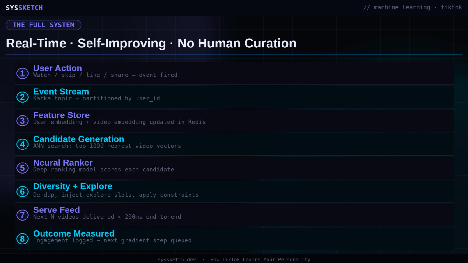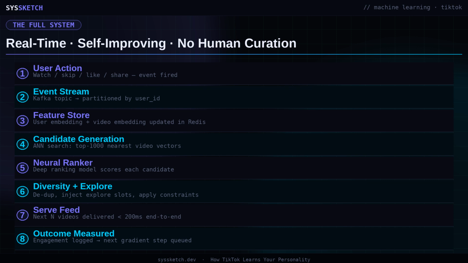This is architecturally and philosophically different from older recommendation systems that ran nightly batch training cycles and updated recommendations once per day. TikTok's model is alive in a way that prior media systems never were, adapting faster than you can consciously track. Putting the full system together, the picture that emerges is this.